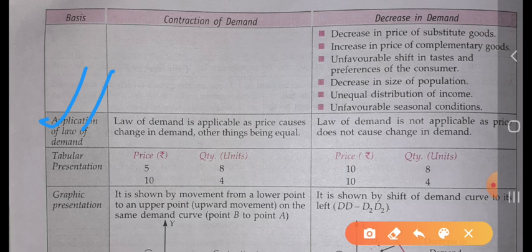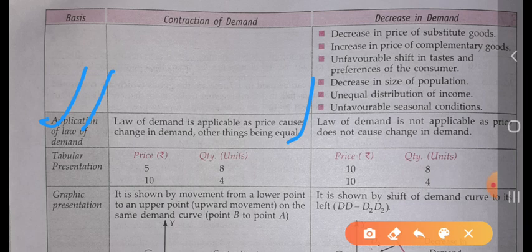So for the contraction of demand, the law of demand is applicable, but in the case of decrease in demand, the law of demand is not applicable, as price does not cause the change in demand. In the case of decrease in demand, we study the relation between factors other than price and their impact on the quantity demanded.